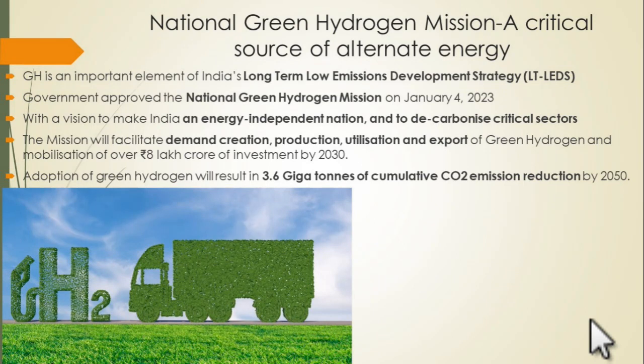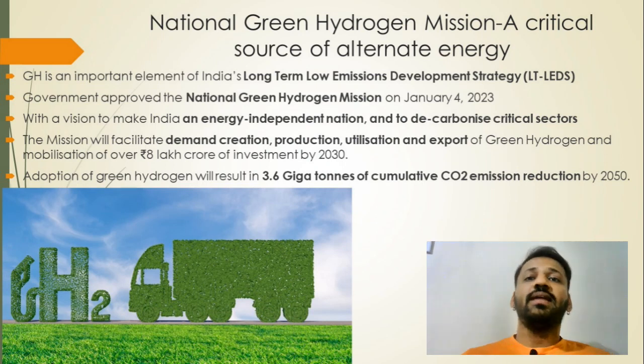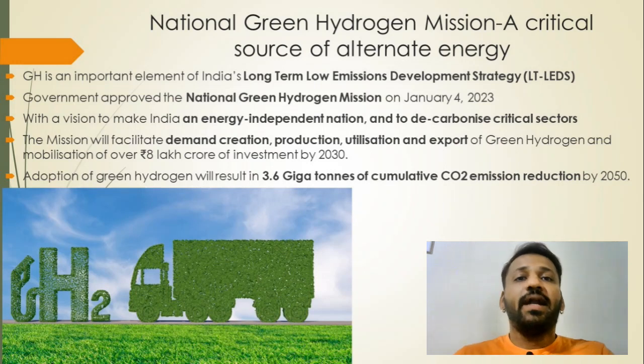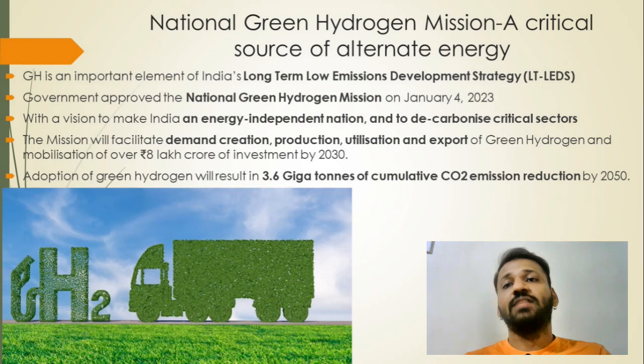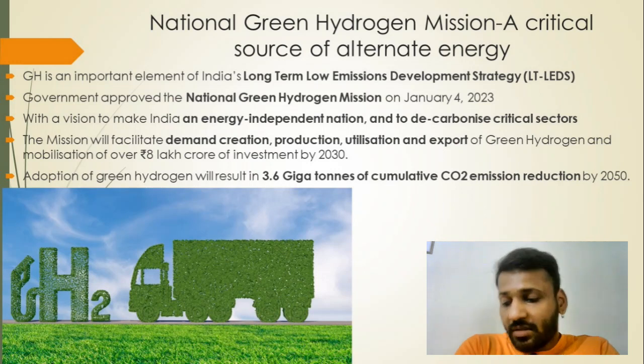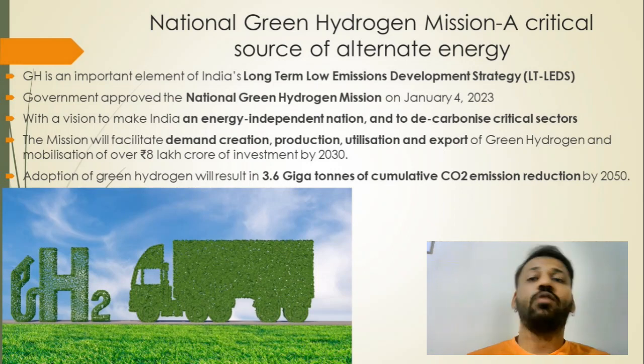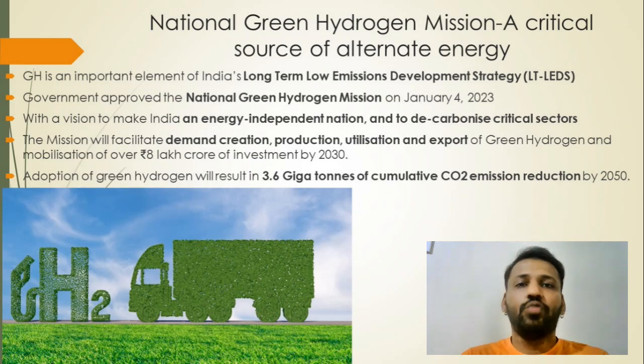Next important step that the government of India has taken for transiting towards a greener economy is green hydrogen production. The National Green Hydrogen Mission has been started by the government of India. Why has this green hydrogen mission started? Because green hydrogen is considered carbon neutral. No greenhouse gases are emitted when green hydrogen is used as a fuel.